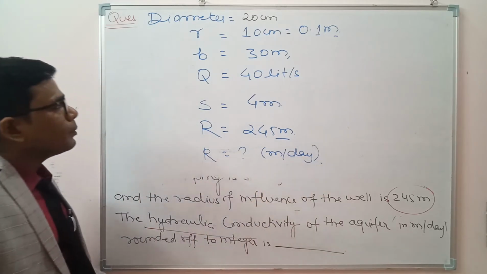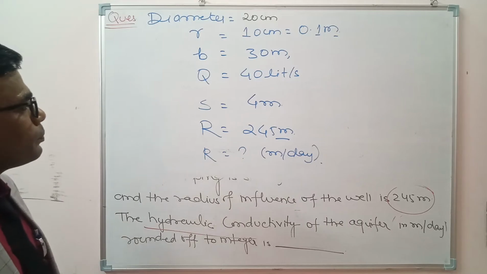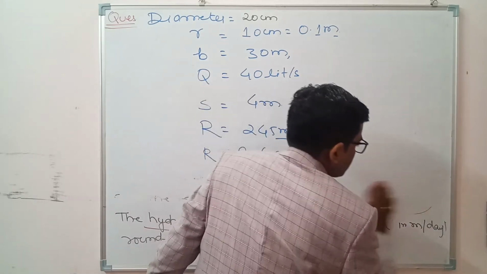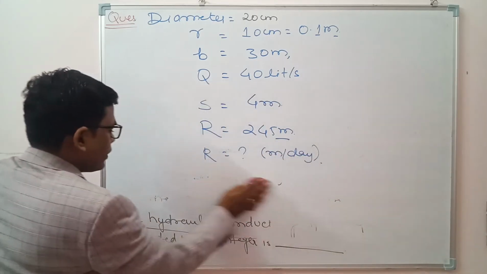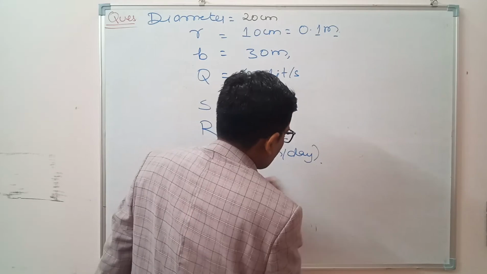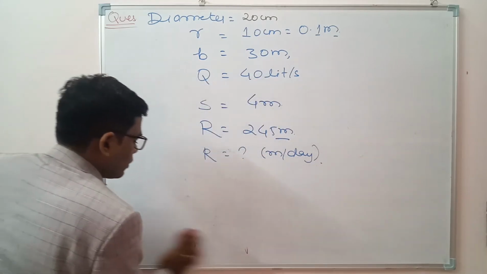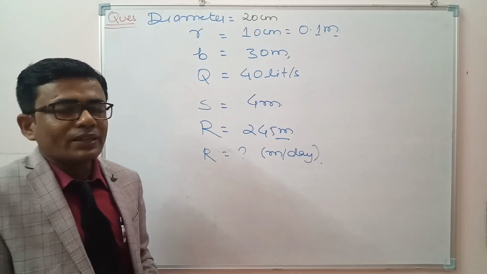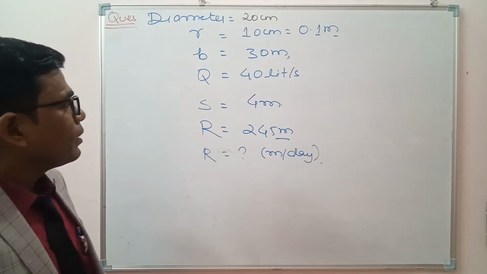So these are the basic points we have to remember. First of all, we have to get all the concepts and see what are the given quantities, what is the requirement, what is the unit, so that we can calculate the values very easily.